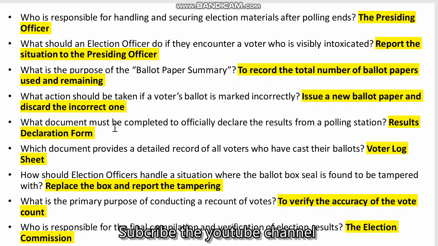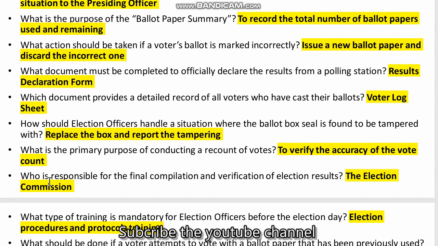What document must be completed to officially declare the result from a polling station? Result declaration form. Which document provides a detailed record of all voters who have cast their ballots? Voter log sheet. How should election officers handle a situation where the ballot box seal is found to be tampered with? Replace the box and report the tampering.